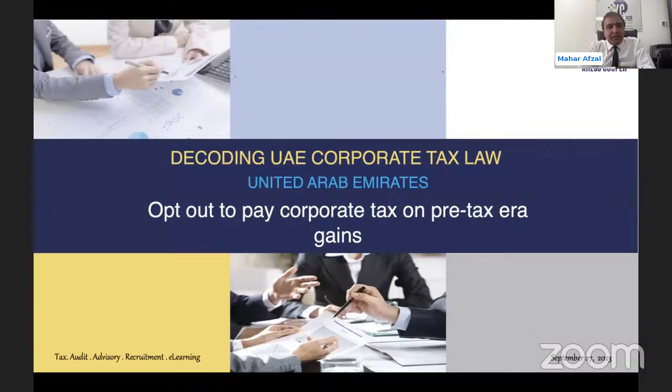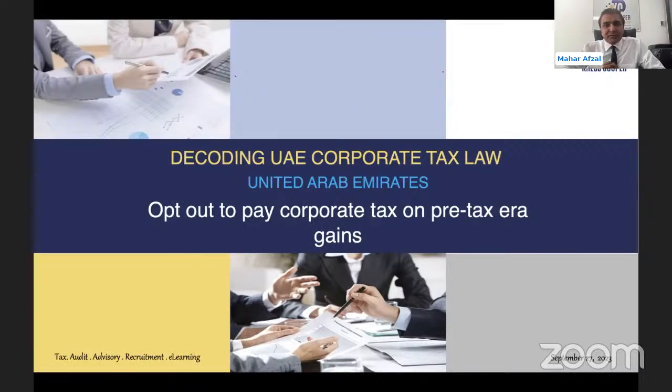This is our third lecture on the transitional provision, and this is the final lecture on transitional provision. In the previous two lectures, we have discussed that the closing balances for the latest financial year will be carried forward as opening balance for your first tax period. Then we discussed what will be the value of your closing balances. The closing balance should be carried forward at the fair value, at the arm's length principle, which is the market value.